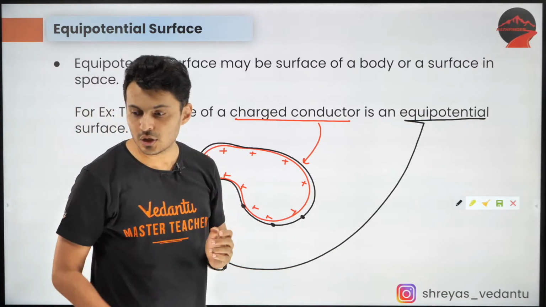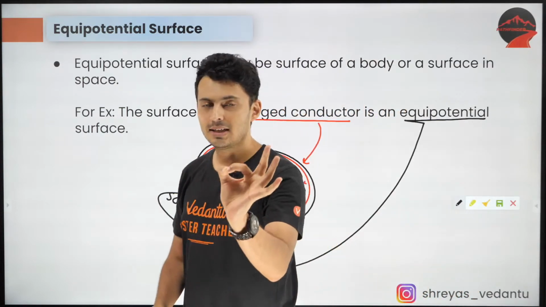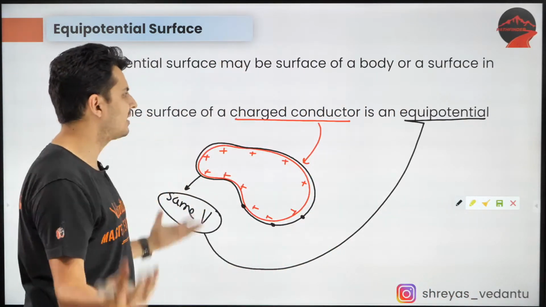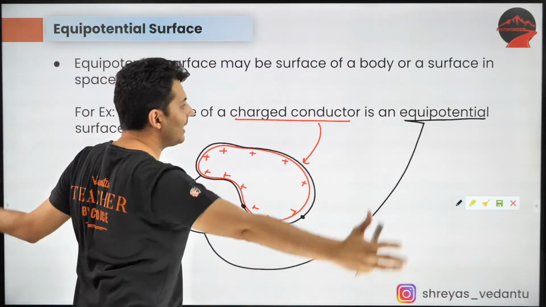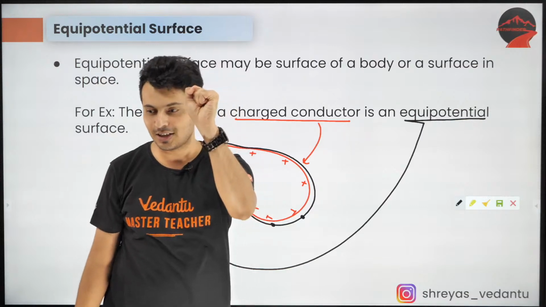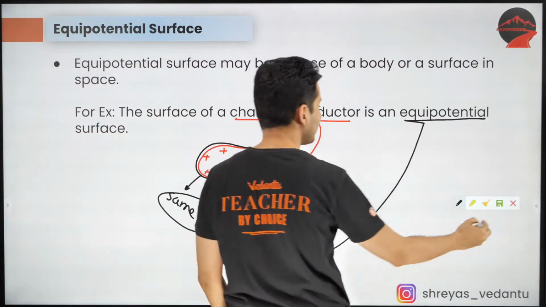Yes. Thank you, Mohit Kumar. Glad you said that. So, understand equipotential lines or surfaces could be anything. It could be actually on a body. It could be imaginary, just like I showed it for a point charge. Very good, making notes. Yes, so that is what equipotential lines are.